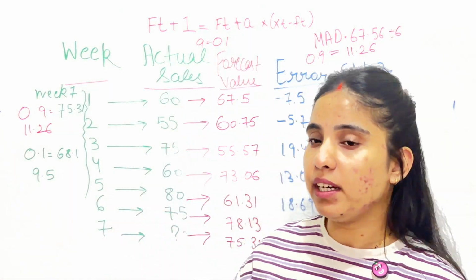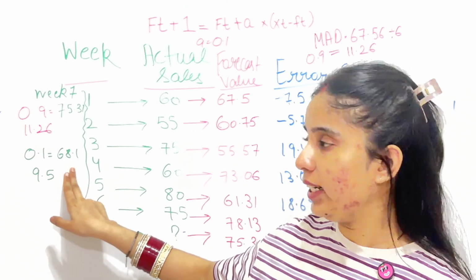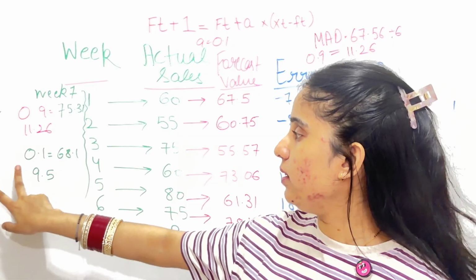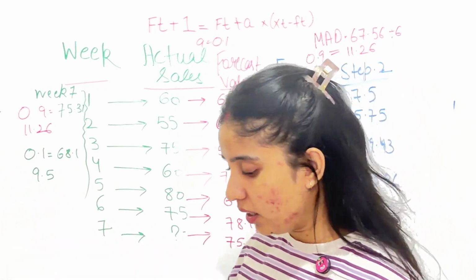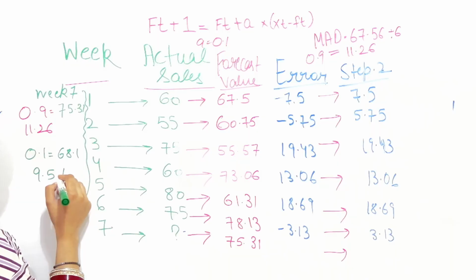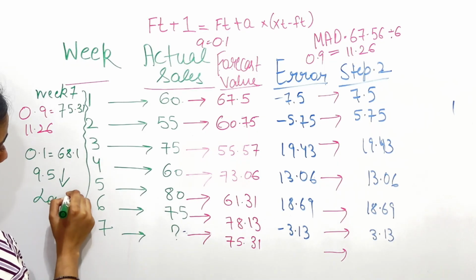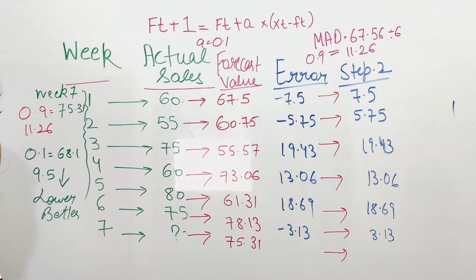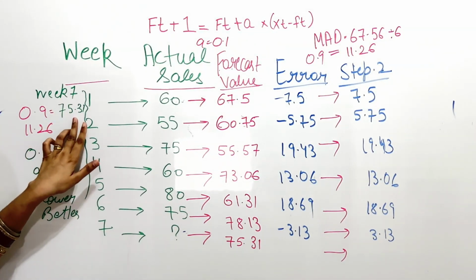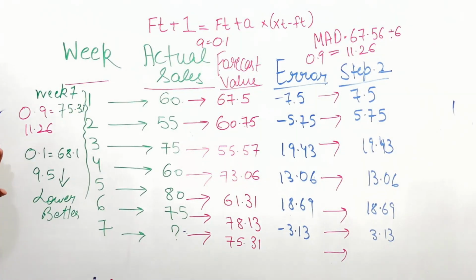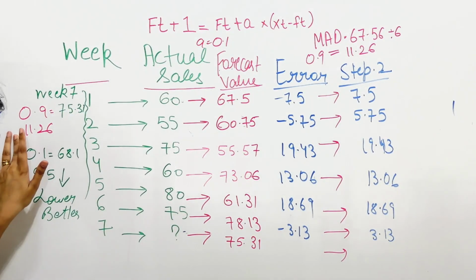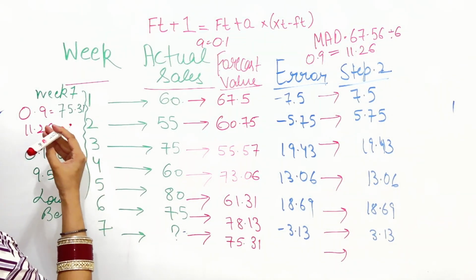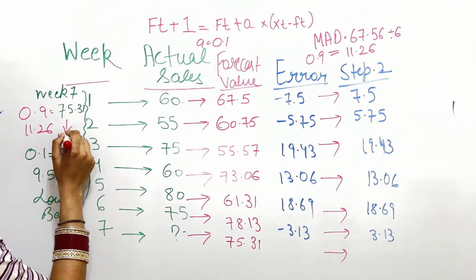For 0.1, our forecast value was 68.1 and our MAD value was 9.5, which is lower, which means it is better. And for 0.9, our week 7 forecast value was 75.31 and the MAD value was 11.26, which is a higher value.